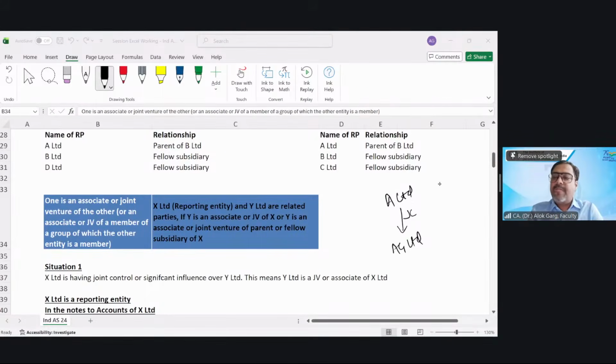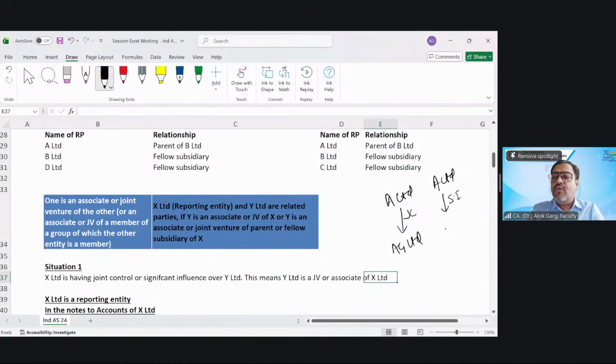Second example. A Limited has significant influence over BG Limited. In this case, are A Limited and BG Limited related parties? Yes, sir. Why? Because BG Limited is an associate of A Limited. So A Limited and BG Limited are related parties. A Limited is an investor entity and BG Limited is an associate.